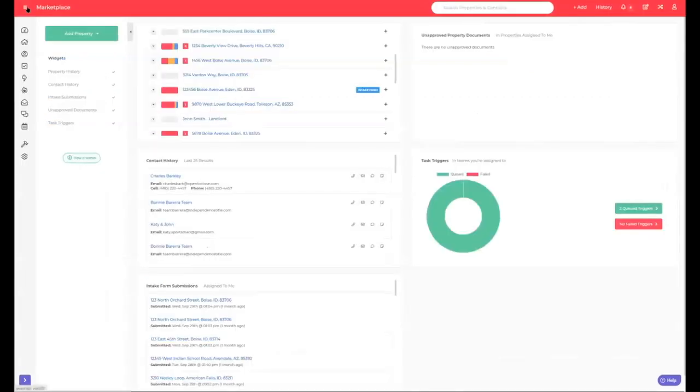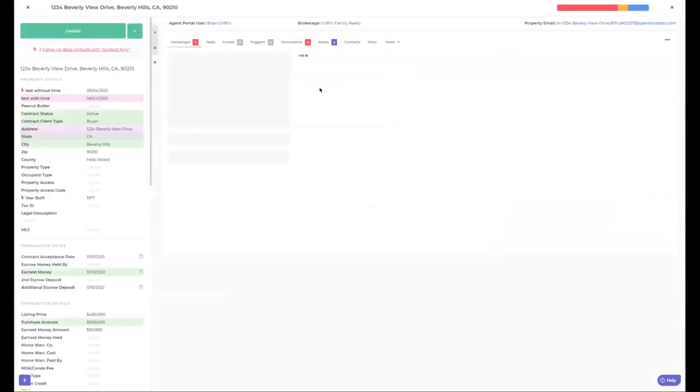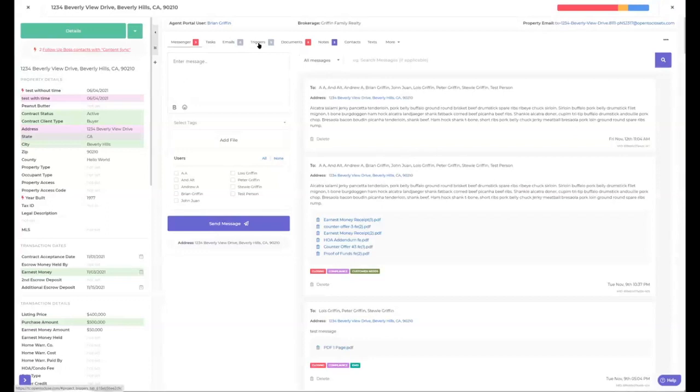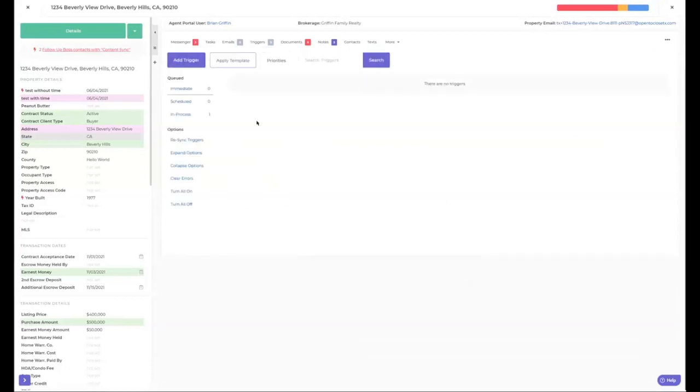Okay, Andrew, several people are asking about triggers and charging for them. And no, the answer is no. What Andrew was referring to is, if you open up a transaction and click on triggers, this is a completely different plan. The base plan allows you to have task triggers. There is no additional charge for task triggers, but there is an additional charge if you want to upgrade your plan for the trigger tab.